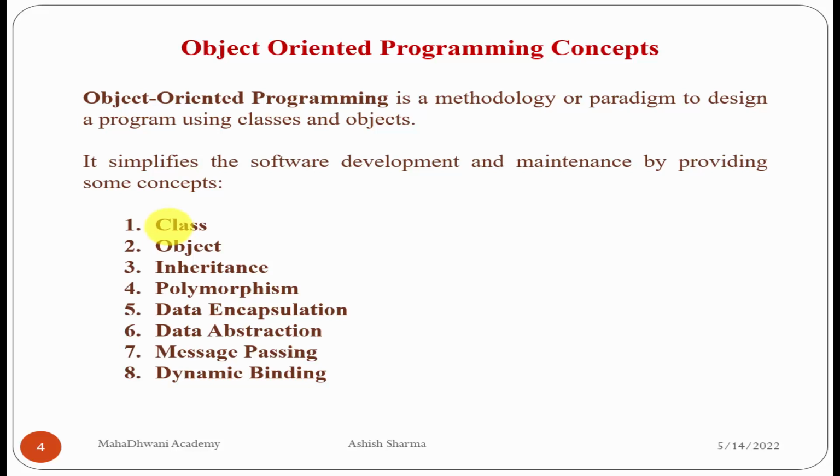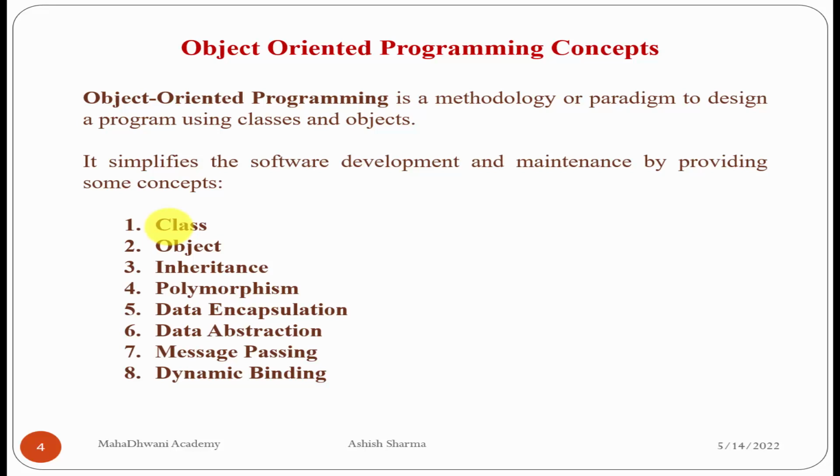Outside the capsule, we can understand the color and the shape of the capsule. So the class is the same. Inside the class, what kind of behavior we have and what kind of data members we described, no one can have an idea about this. So this process is called encapsulation. Data encapsulation will be done with the help of class. Data hiding is represented with the help of class as well.